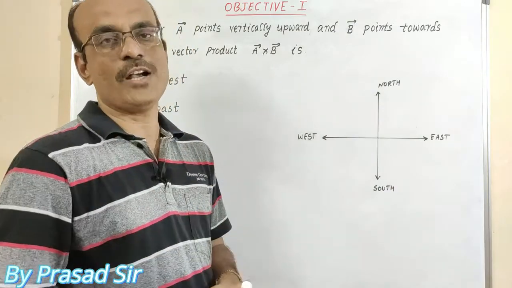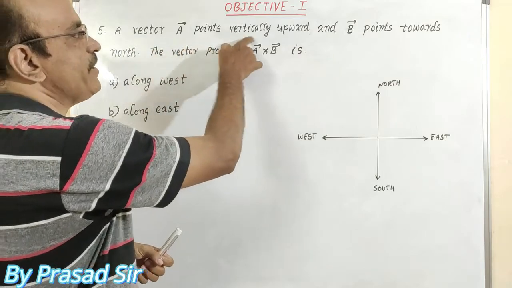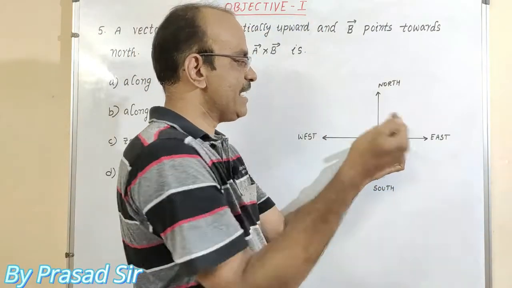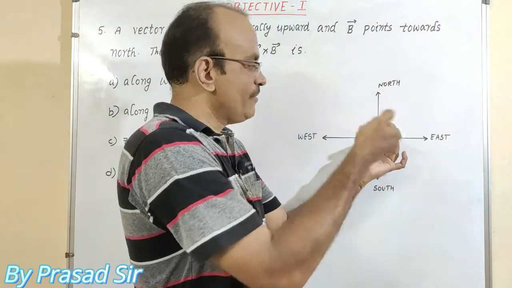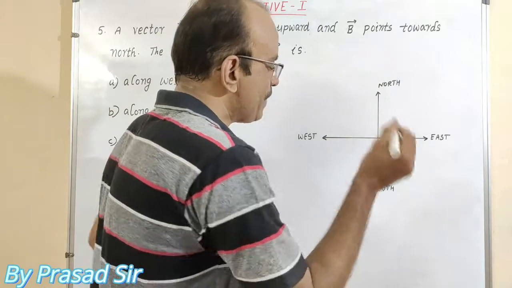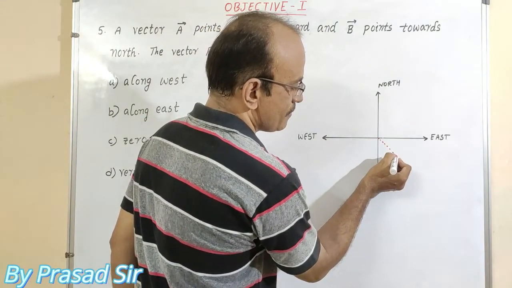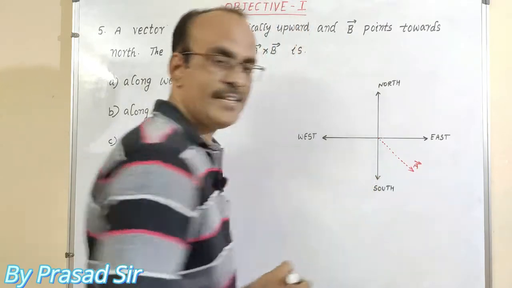Vector A points vertically upwards. Vertically upwards means this is the direction. It cannot be shown, but how can you show this one? By drawing one dotted line like this. Here, this is the vector A.